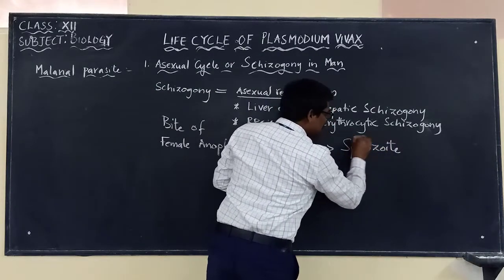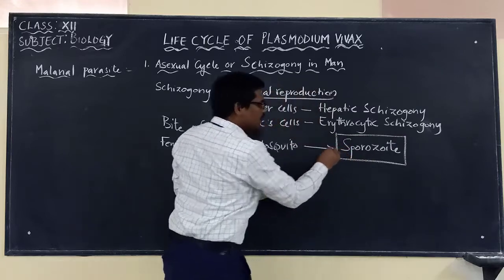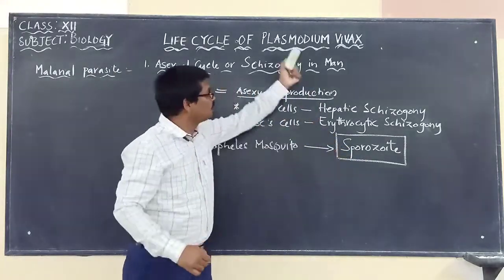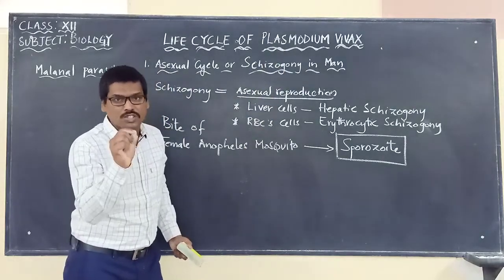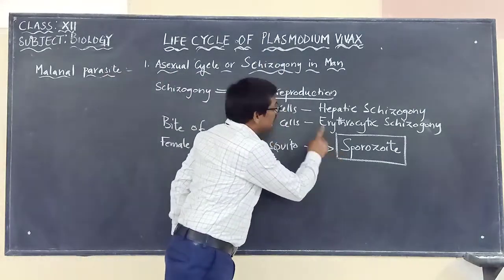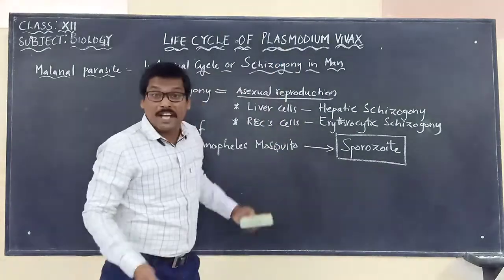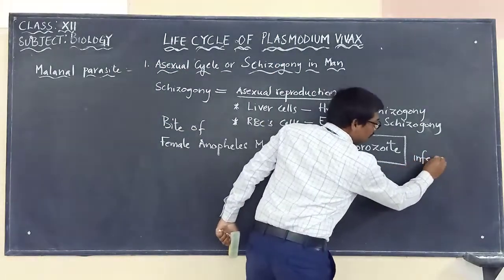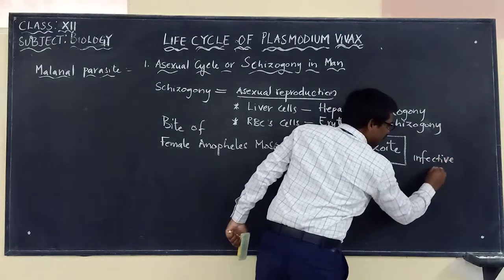Please remember, this word is very important. Sporozoite is one of the stages of the Plasmodium vivax. It is the infective stage. Please remember that.